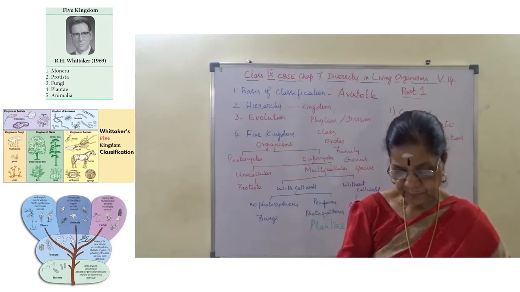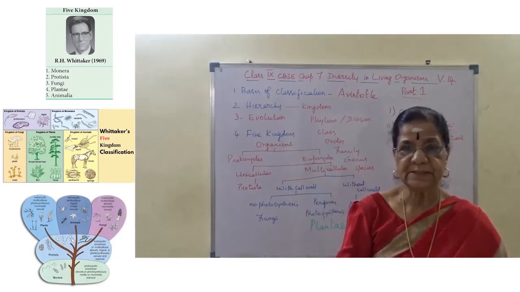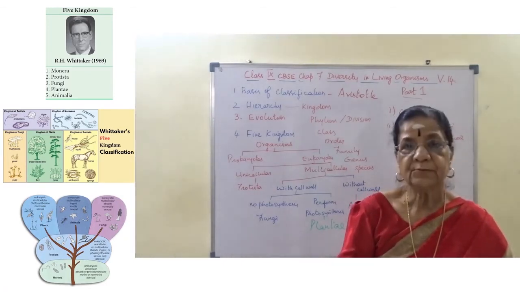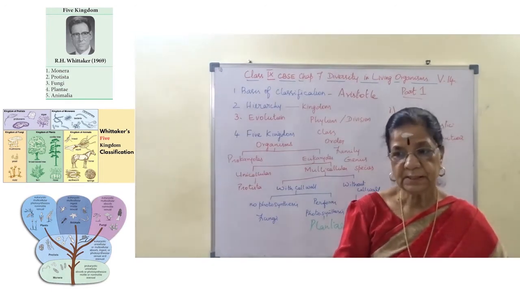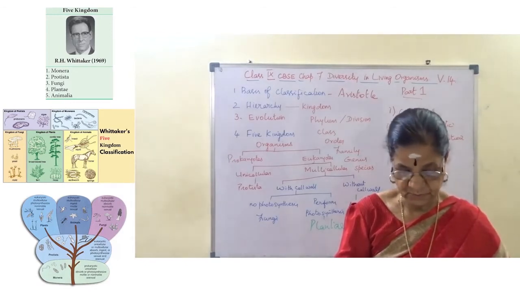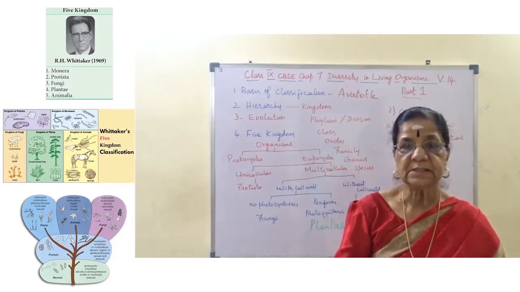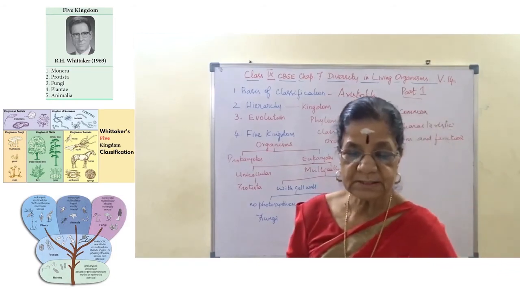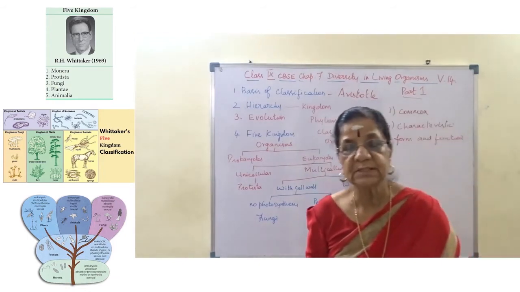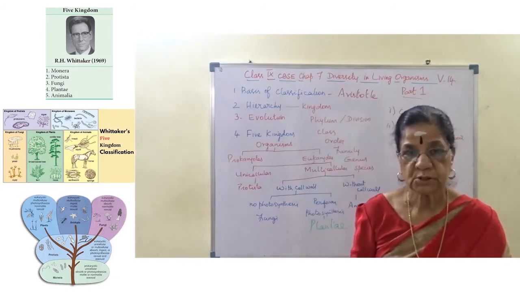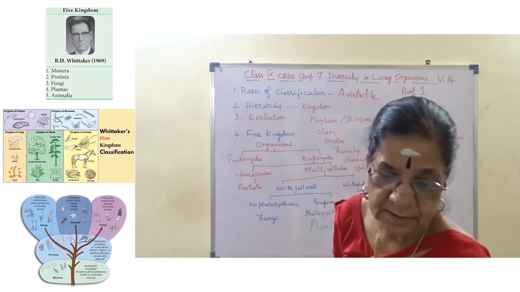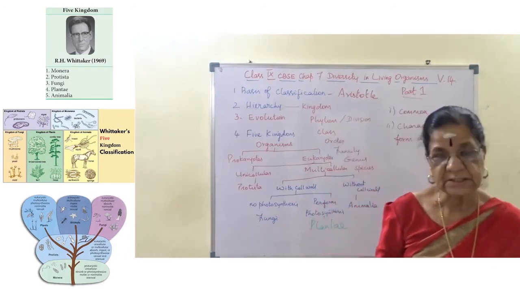So, first unicellular, multicellular. Multicellular means many layers, and they are meant for division of labor, as cell, tissue, organ systems. And then whether these cells perform photosynthesis or not. Organisms which can perform photosynthesis are grouped under autotroph, and the others are heterotroph. This is another basis for classification.